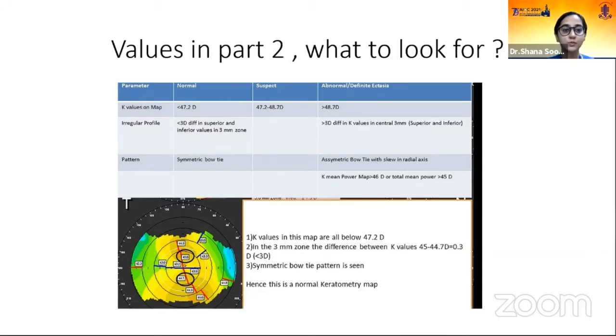Next, we move on to the topographical pattern. Symmetric bow tie is a normal pattern. However, asymmetric bow tie with skew and radial axis is an abnormal pattern. The next important values are K mean power in the map should be more than 46 diopters for keratoconus, or total mean power should be more than 45 diopters. The scans that I'm showing here, this one right here is a normal pattern, as K values are all below 47.2, and we've discussed the bow tie pattern.